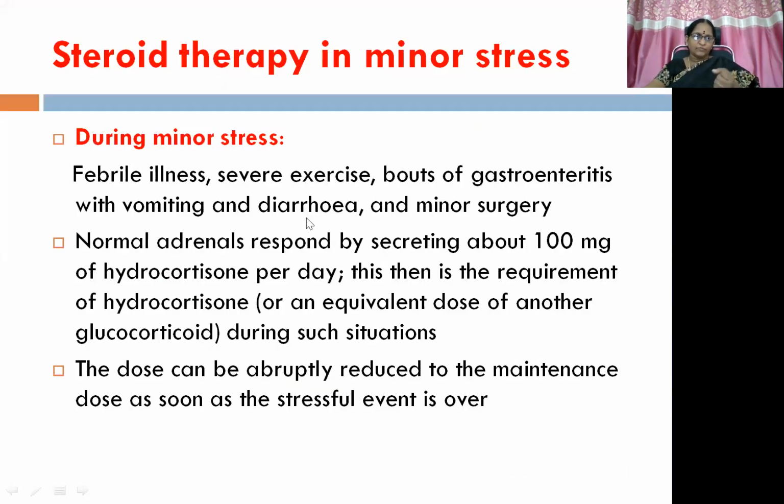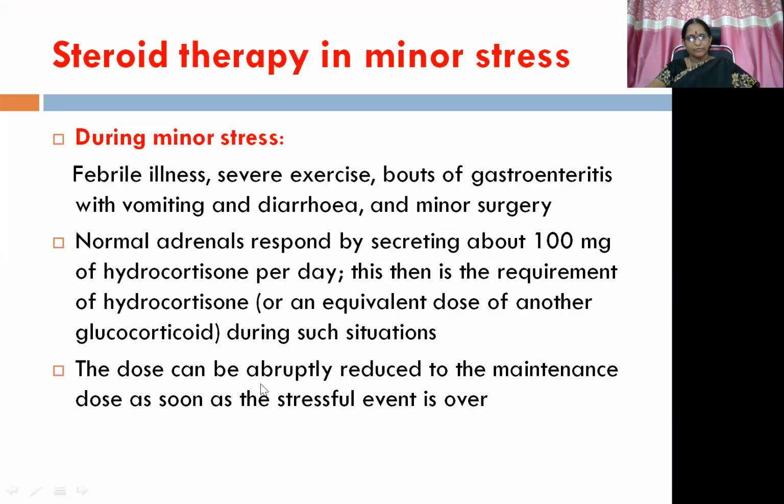Then, we are discussing the stress. So, steroid therapy during minor stress. Minor stress like febrile illness, severe exercise, gastroenteritis with vomiting and diarrhea, and minor surgery. So normal adrenals respond by secreting about 100 milligrams of hydrocortisone per day. This then is the requirement of hydrocortisone during such conditions. So minimum amount will be released.